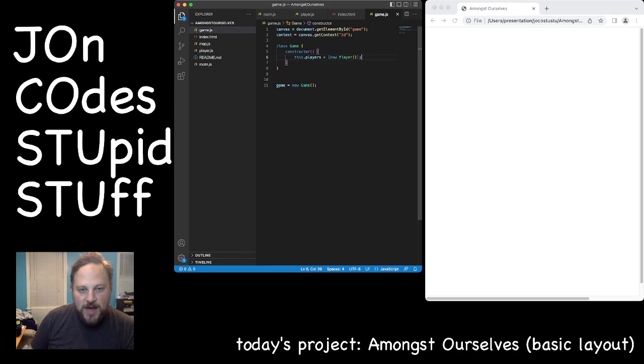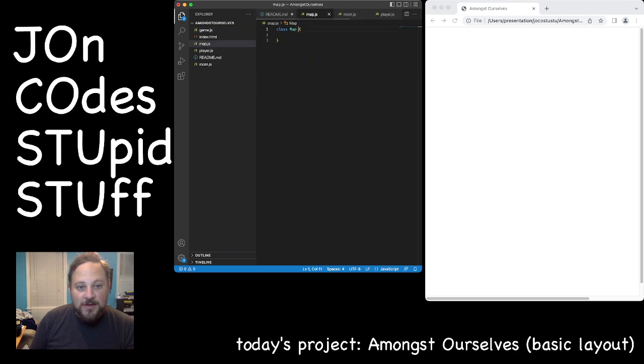Alright, so we have that, and now we need a map. This dot map equals new map, and we probably want this dot. No, we don't want this dot. We want a new array of rows, which we don't really want to live on the game. We want it to live on the map. So do we make it outside the map, or do we make it inside the map? I think we should make it inside the map. And that way we can always make map have different rows. We can create a new map if we want to.